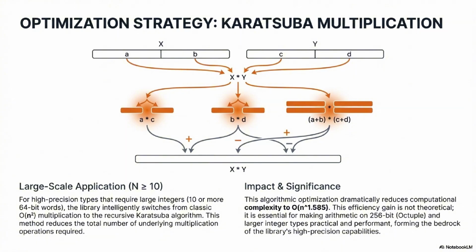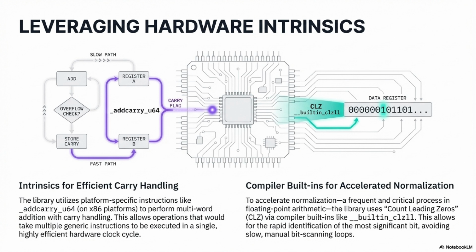So a lot of the performance comes from these smart algorithmic choices, but you also mentioned they get right down to the silicon level using platform specifics. How do those low-level intrinsics help the BigInt engine? Okay, so think about this. When you add two 64-bit numbers and the result overflows, you get a carry bit, right? Right. When you're chaining multiple 64-bit words together to represent a 256-bit number, you have to handle the carry from word 1 and add it into the calculation for word 2. Standard C++ doesn't give you direct, efficient access to that carry bit.